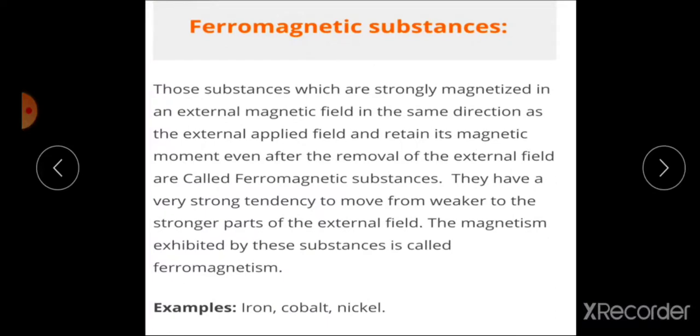Then next is ferromagnetic substances. Those are the substances which are strongly magnetized in an external magnetic field in the same direction as the externally applied field and retain their magnetic moment even after the removal of the external magnetic field. They have a very strong tendency to move from weaker to stronger parts of the external field. The magnetism exhibited by these substances is called ferromagnetism.